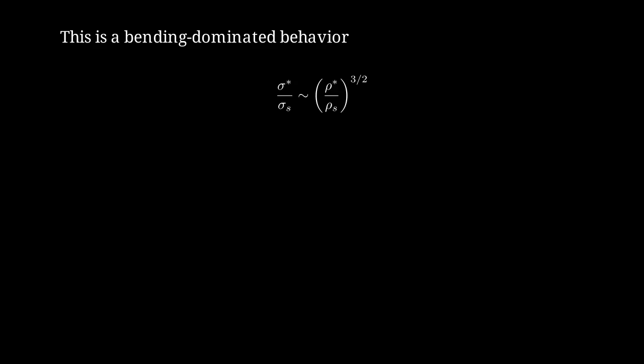Similarly, the relative strength scales as the 3/2 power of the relative density. Sigma star over sigma s is proportional to (rho star over rho s) to the 3/2. Let me give you a concrete example. Consider a foam with 1% relative density, so rho star over rho s equals 0.01.